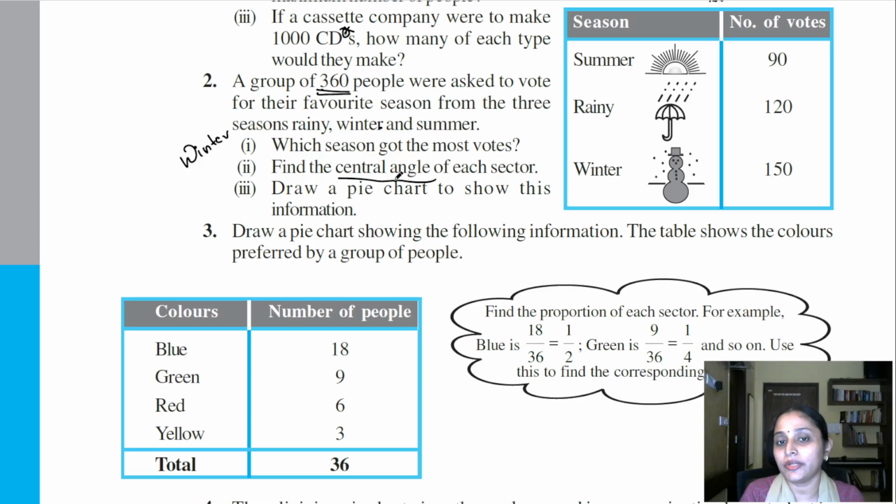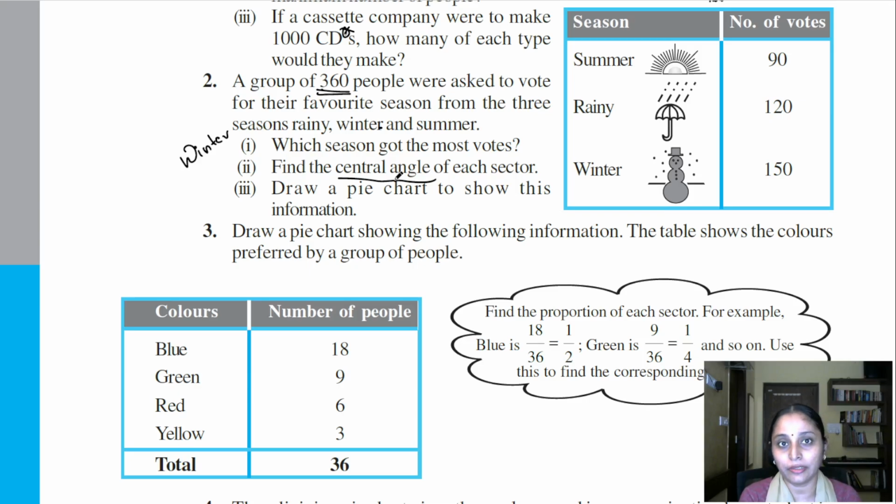So in the previous video we discussed how, whenever you want to represent data using a pie chart, you first form a table which has the given data, and additionally you will have two more columns.